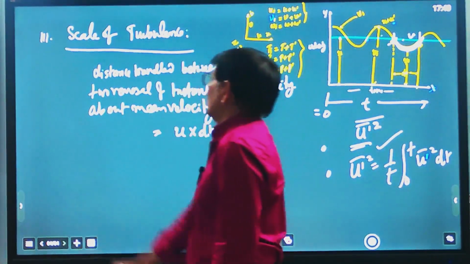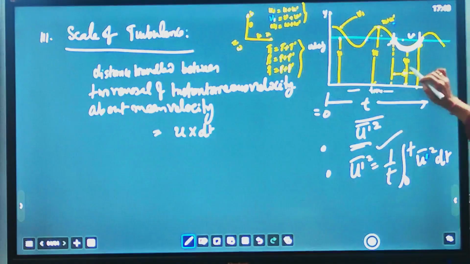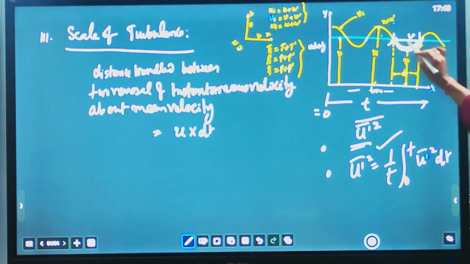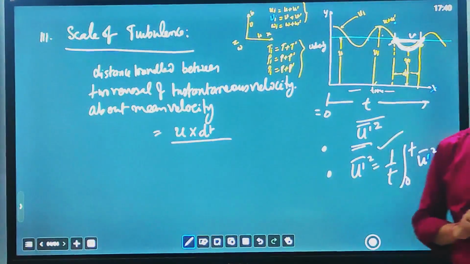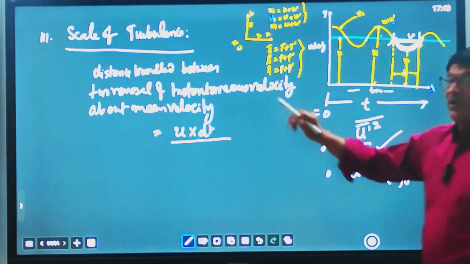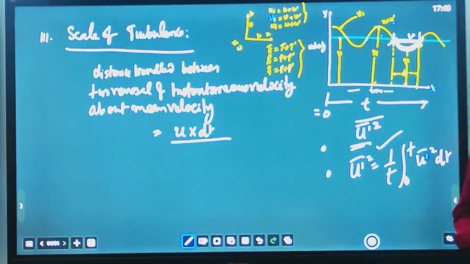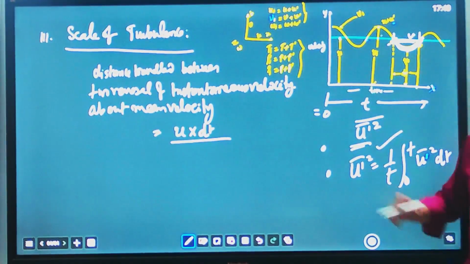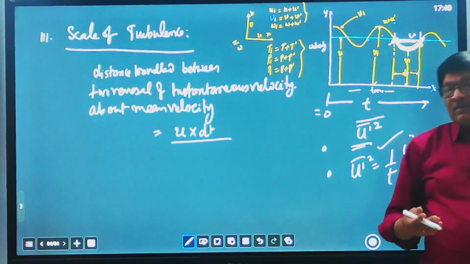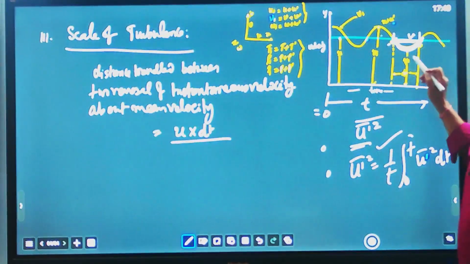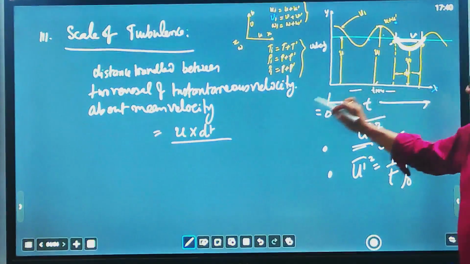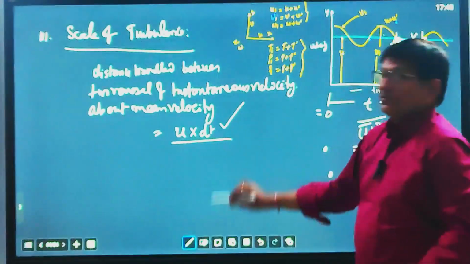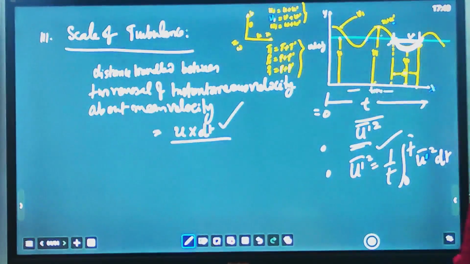That is the scale of turbulence, u dt, because the time interval is dt and the mean velocity between here and here is u. Again the mean velocity u, so u dt is known as the scale of turbulence between two reversals about the mean velocity. So this is the concept of defining turbulence, the type of turbulence, the level of turbulence, how much eddy currents are moving. So if eddy currents are heavy, then the fluctuating component will be more, and this scale of turbulence will also go high. And in turbulent flow you can also define energies.